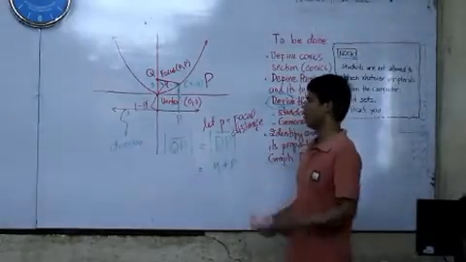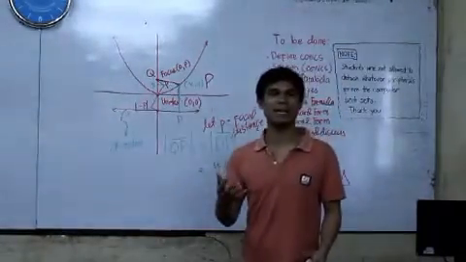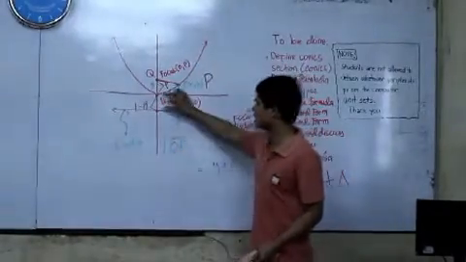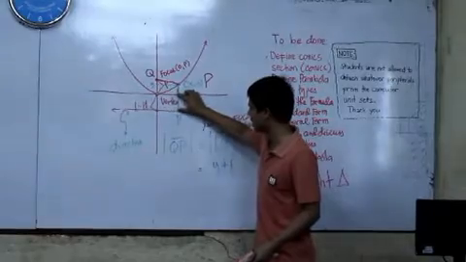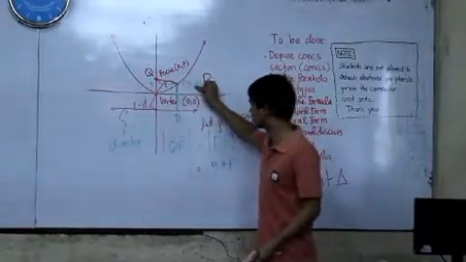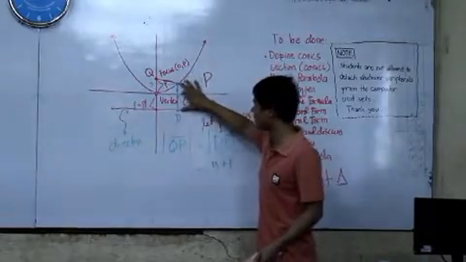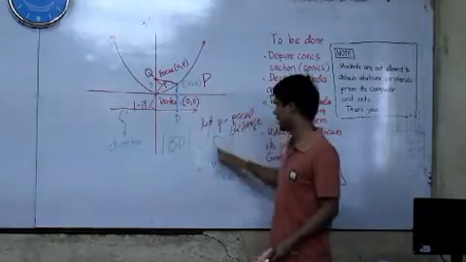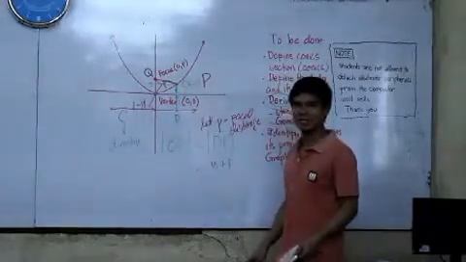What do you mean by this? Do we have a negative distance or length? No negative distance or length. So therefore, this particular length is p plus this one. This is your y, right? This particular point. So all in all, this particular green segment is p plus y units.